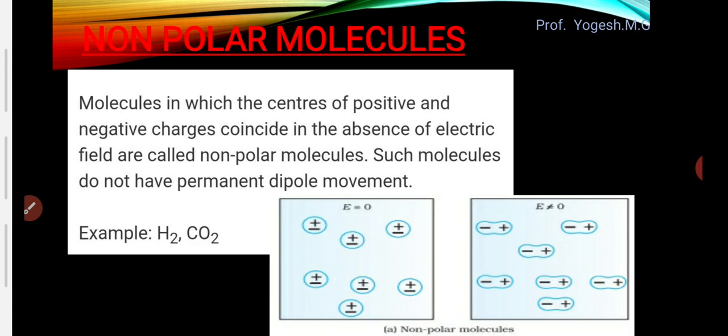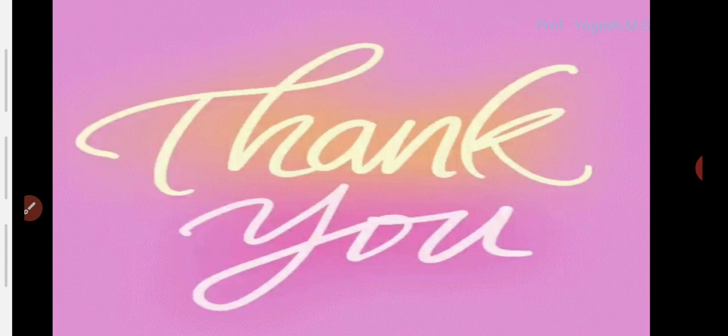So till now, what I have discussed in this video, we started with dielectrics, right? A dielectric is an electrical insulator, but it shows some electric behavior whenever it is kept in an external electric field. Afterwards, we saw electric polarization. What is polarization? It is the process of inducing an electric dipole moment in the substance. Afterwards, we discussed polar molecules, and now we have finished with non-polar molecules. Further things about this concept we'll see in the next video. Thank you.